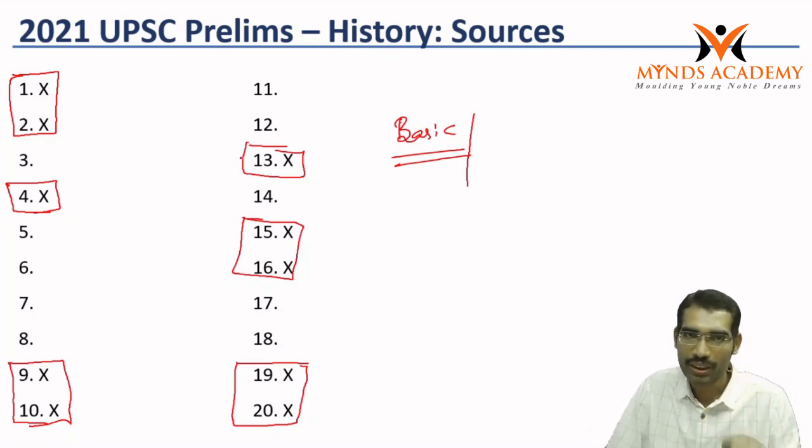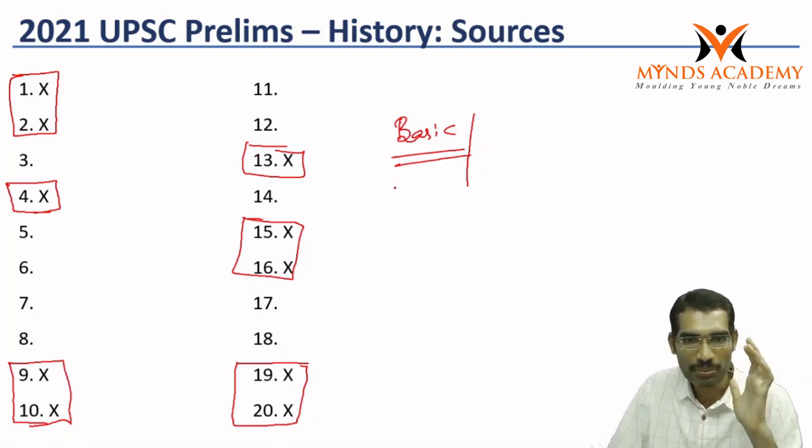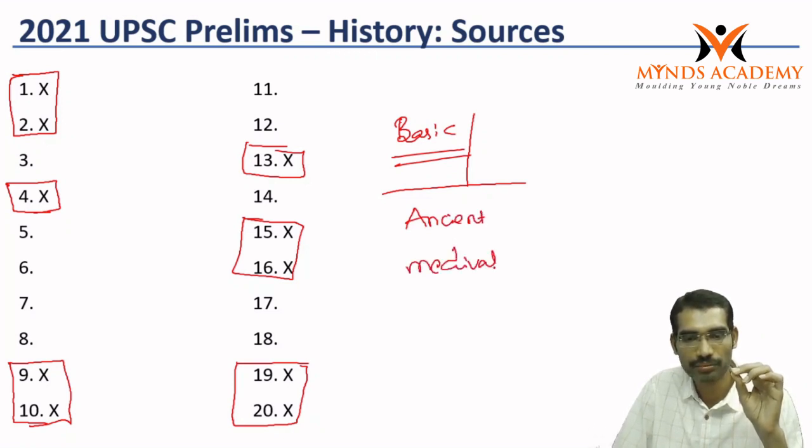If you observe, some of the questions from modern India are the easiest, like the Quit India resolution. The main problem comes in reading the basic books on ancient India and medieval India. Most students leave these two parts.